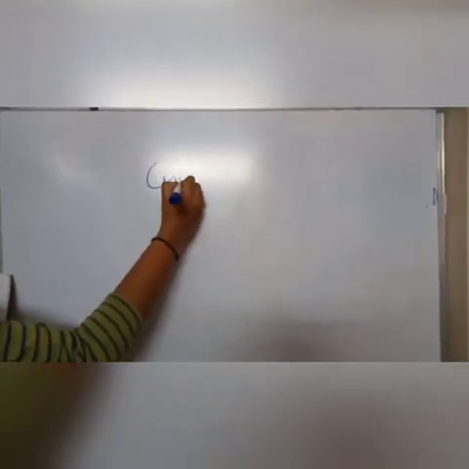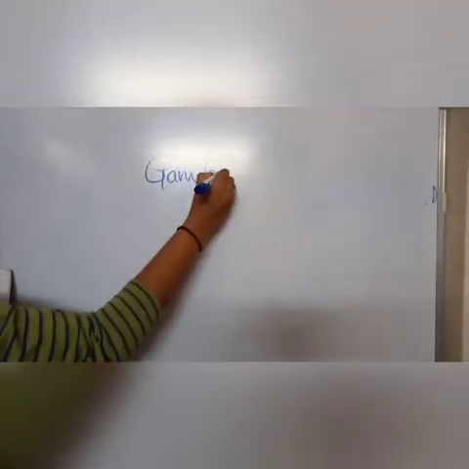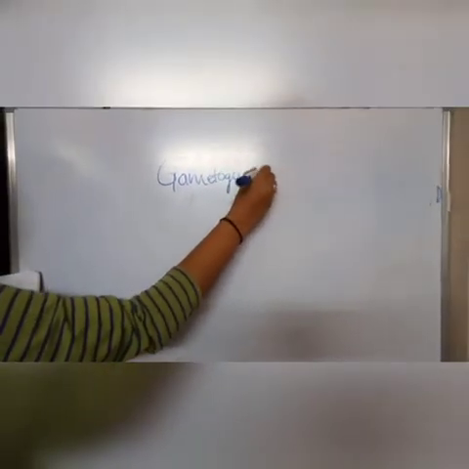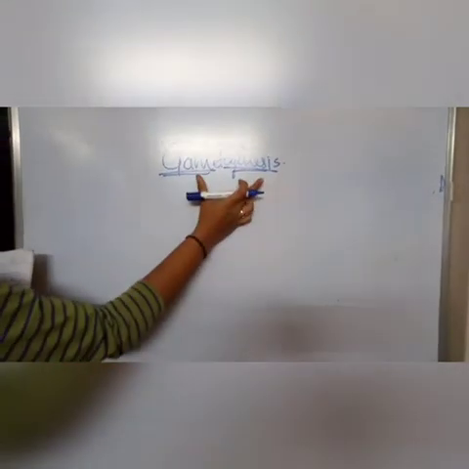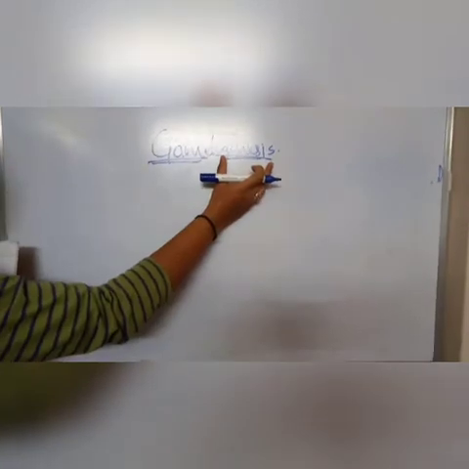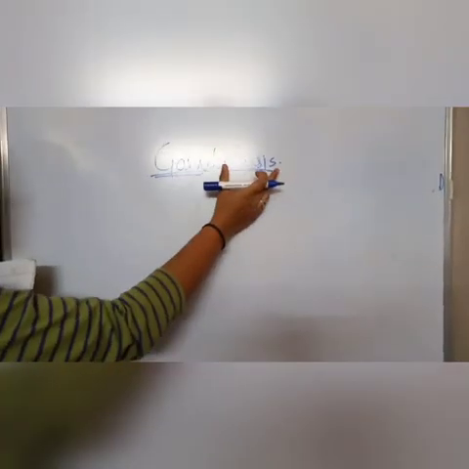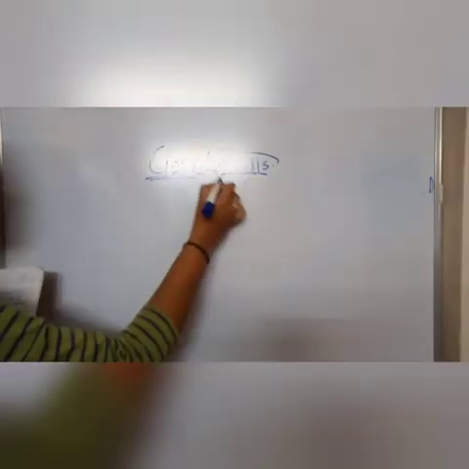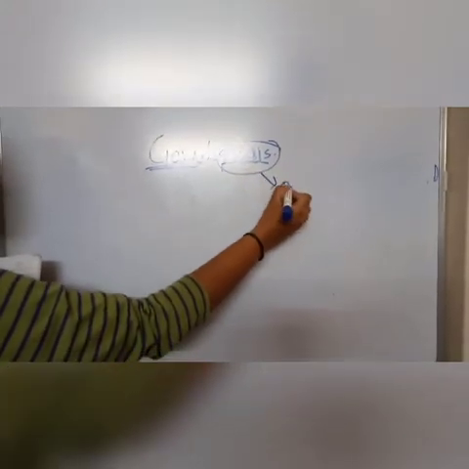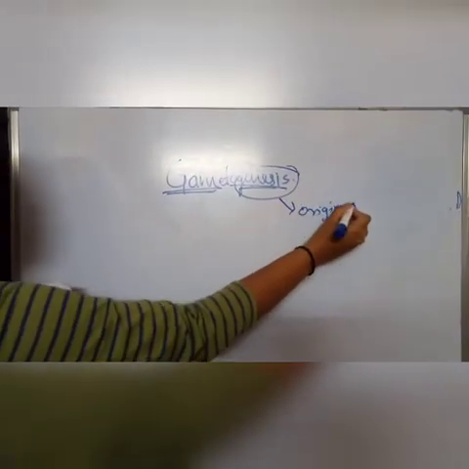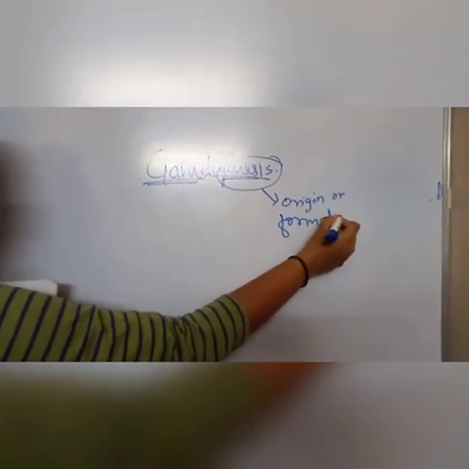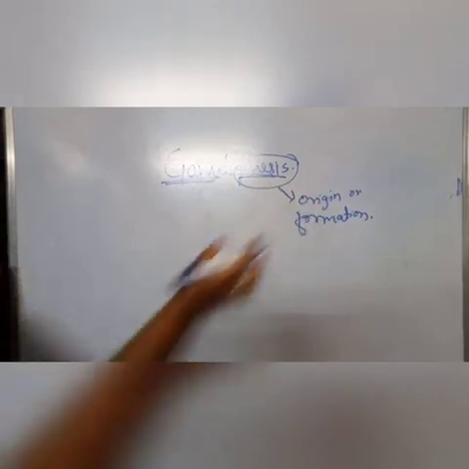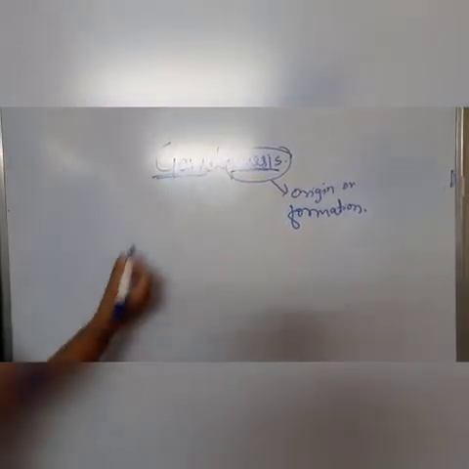About gametogenesis. Gametogenesis is the combination of two words. One is the gamete and another one is the genesis. Here genesis means the origin or mode of formation. Okay, genesis means origin or the mode of formation of something.